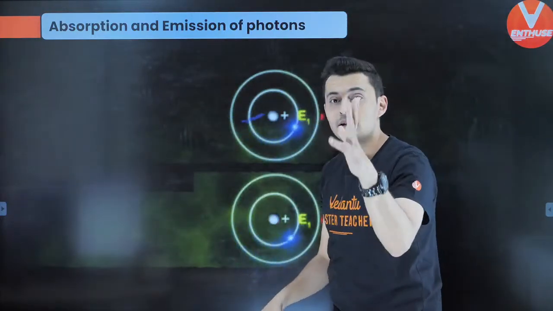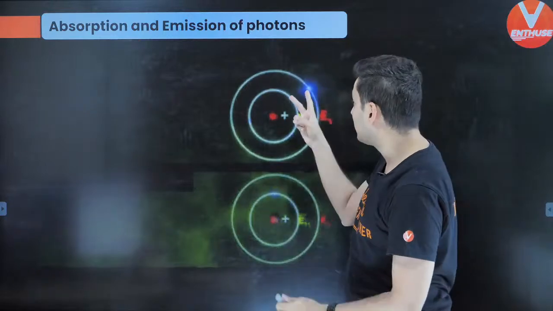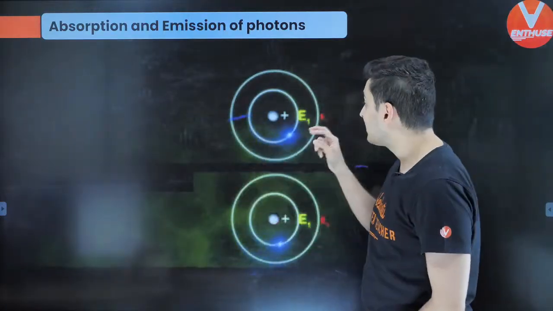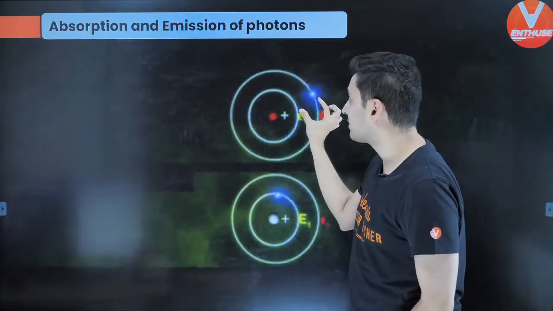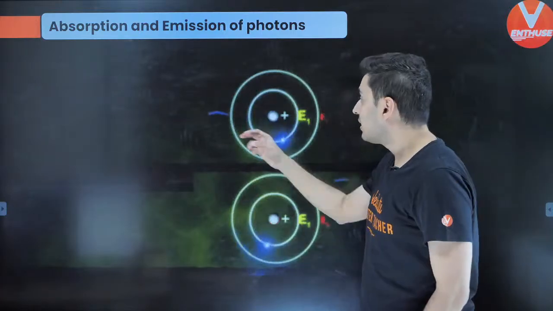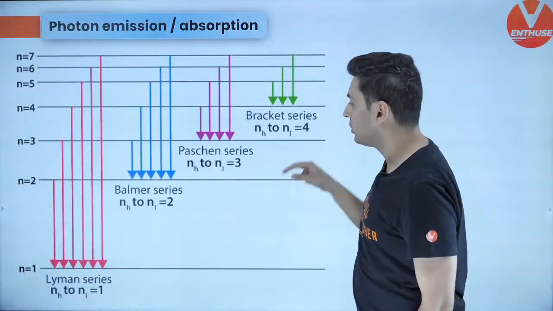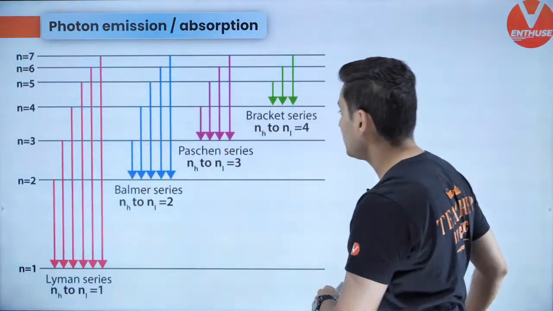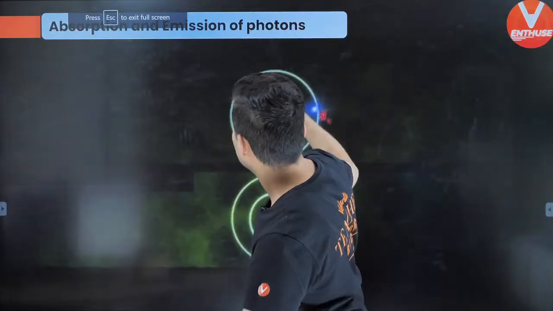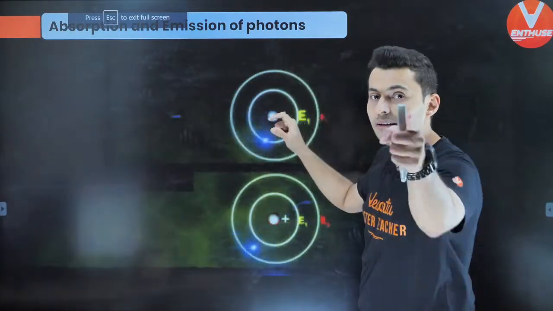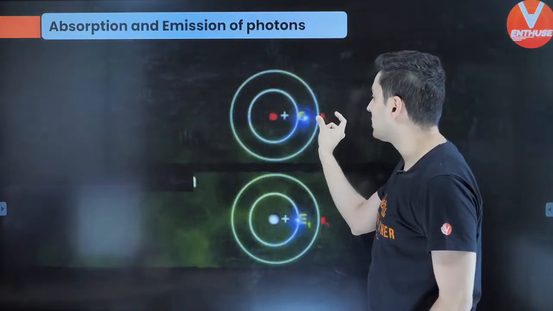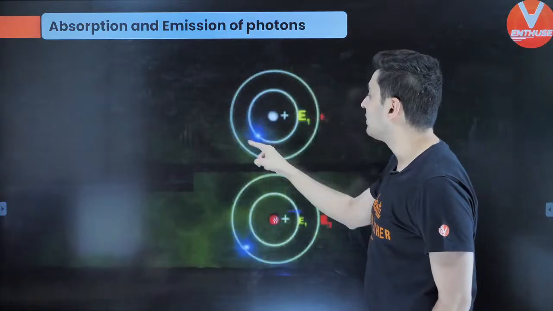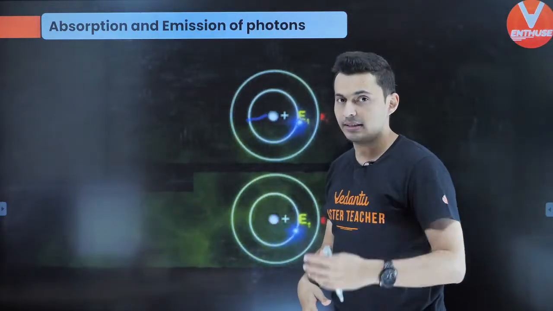If a particular photon has energy exactly equal to the energy difference, please understand this. If the photon's energy is not equal to the energy difference, then it will not jump, it will not absorb. Only if the photon's energy is exactly equal to the energy difference will it jump, and this will then be said to be in the excited state.